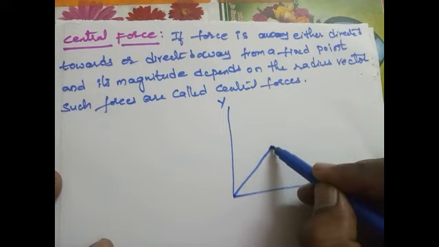According to the Cartesian coordinates, the position vector OP bar equals r bar, where P lies in the XY plane. That is why we write x i cap plus y j cap.